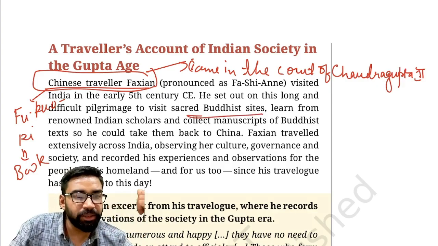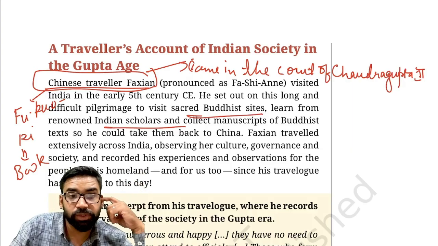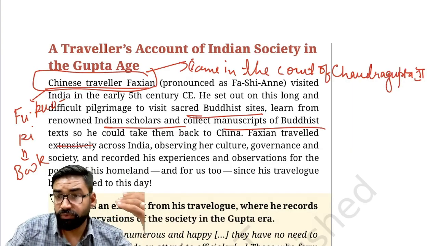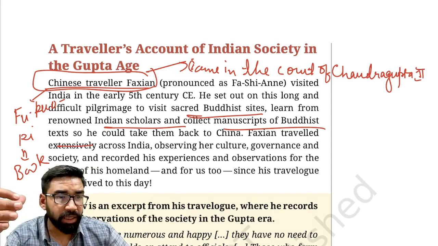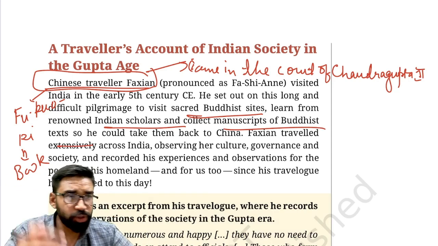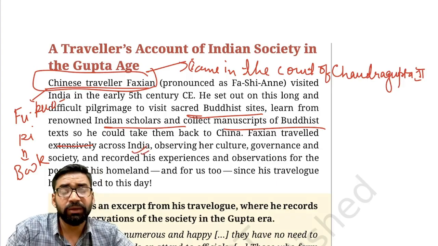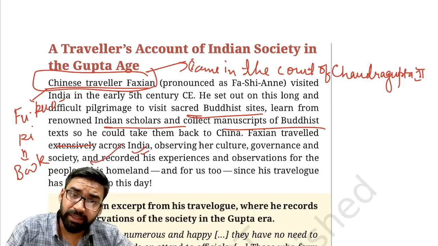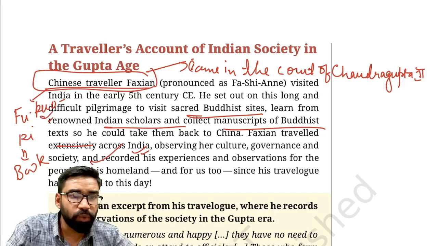He learned from Indian scholars and collected manuscripts of Buddhist texts so that he could take them back to China. Fahian traveled across India, observed its culture, governance, and society, and recorded his experiences in his book Fukoki.